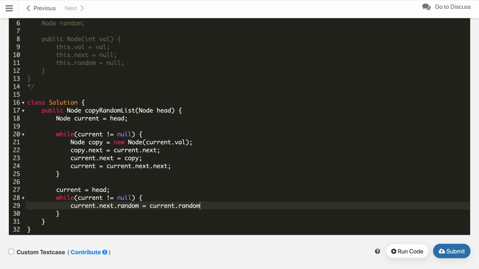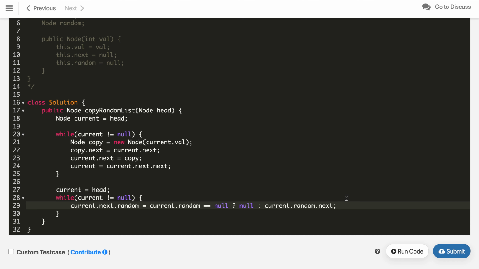Whatever random is pointing to, we have to also check if it is not null. If it is null, then we assign null directly. Otherwise current.random.next is the random pointer, which is next to the copied node.